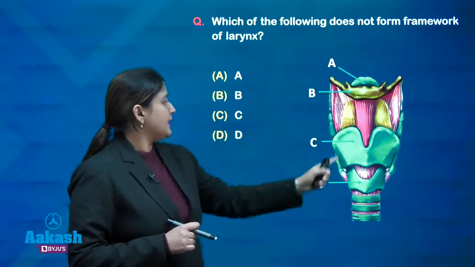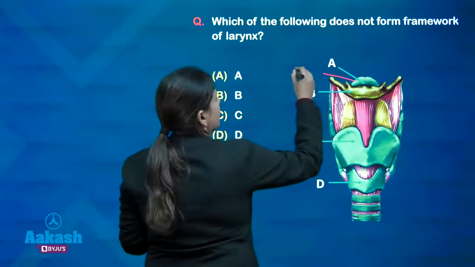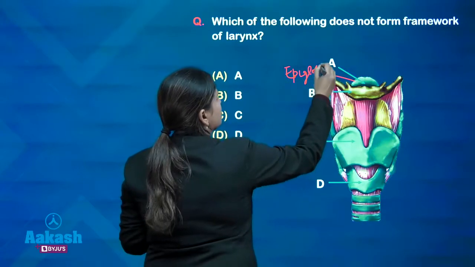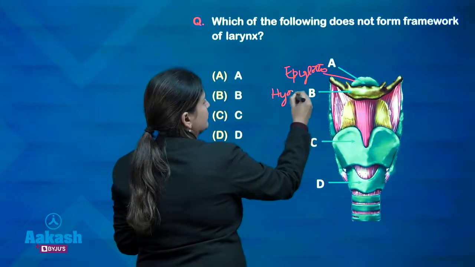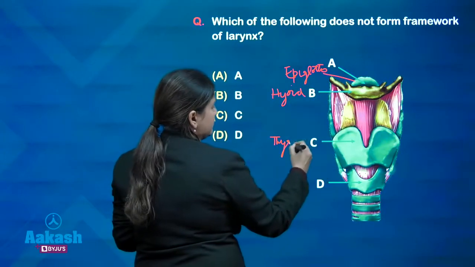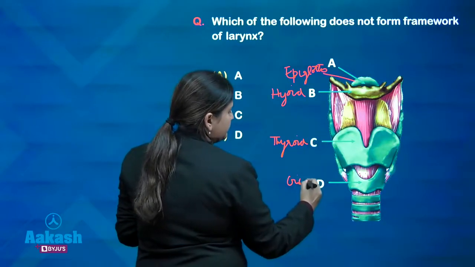A, B, C, D. A is epiglottis, B is hyoid, C is thyroid, and D is cricoid.